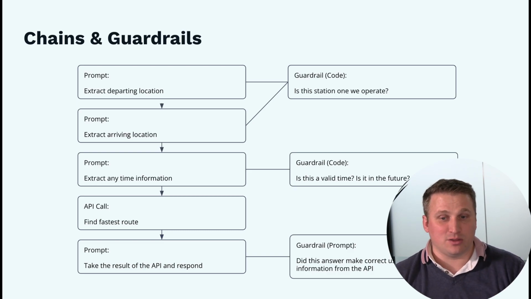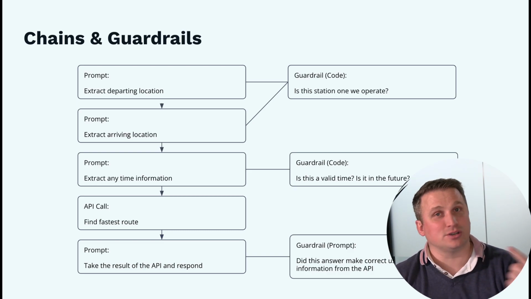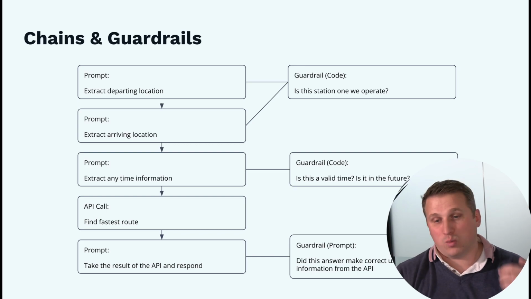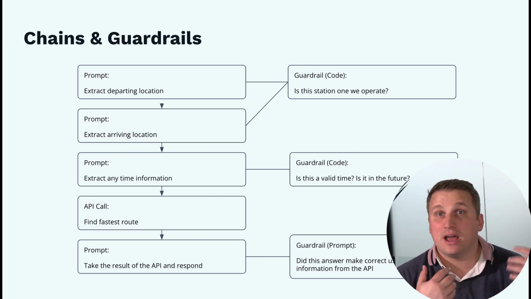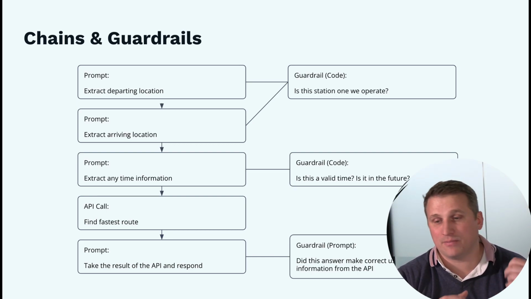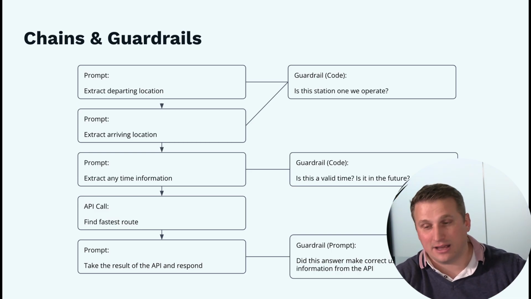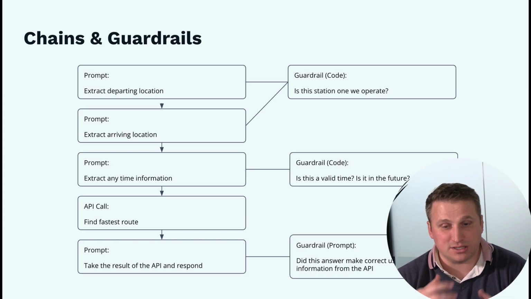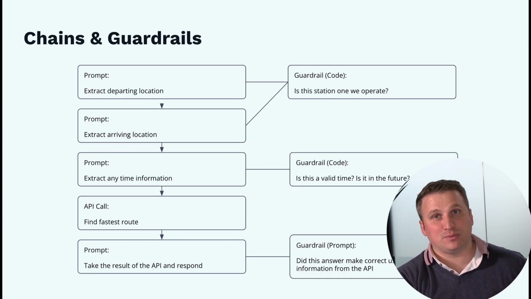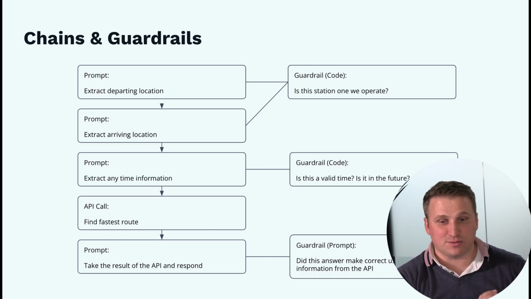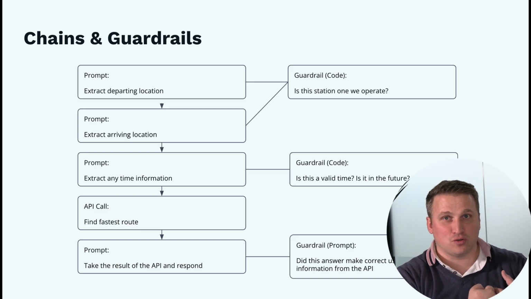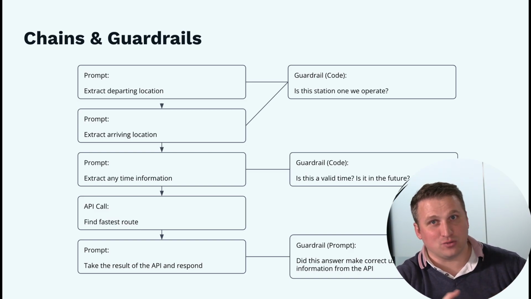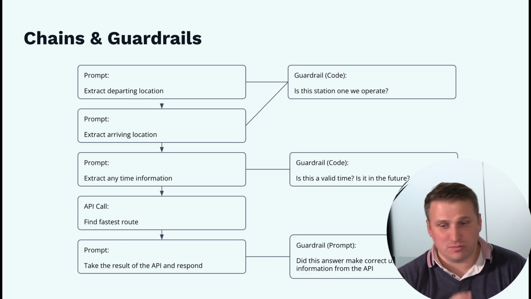And then I can have another one which is extracting the arrival location, calling out the same guardrail. We can extract any time information, saying, hey, I need to do that in a week's time, in 2 weeks' time. You can then say, okay, is it a valid time? Is it in the future? Then you can do your API call to say, what is the fastest route? Then you can take the response of the API call, take the other responses, and get it to create a valid reply for the customer. So, it sounds great.